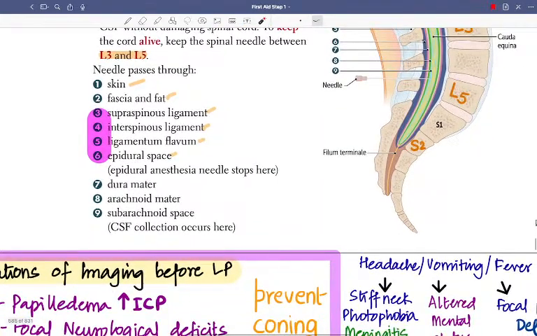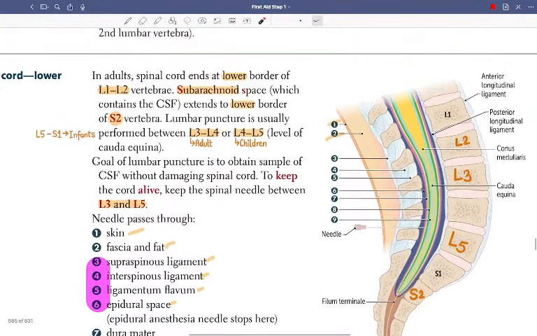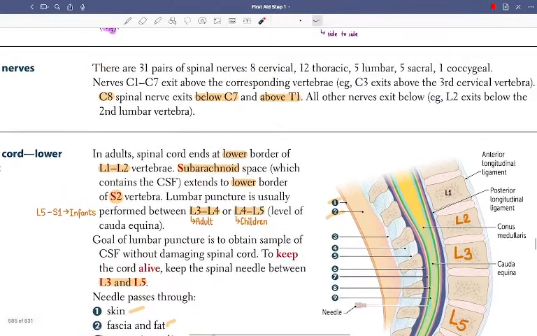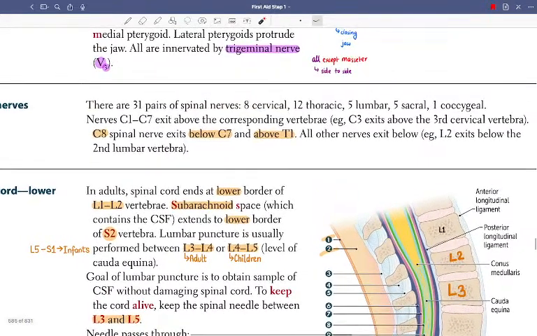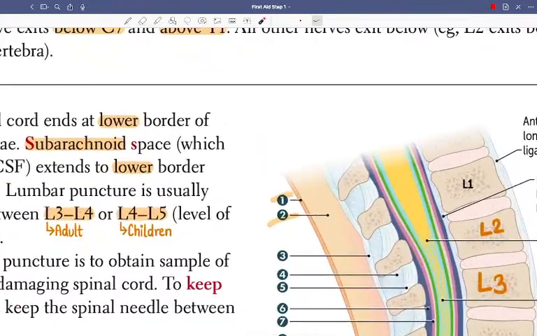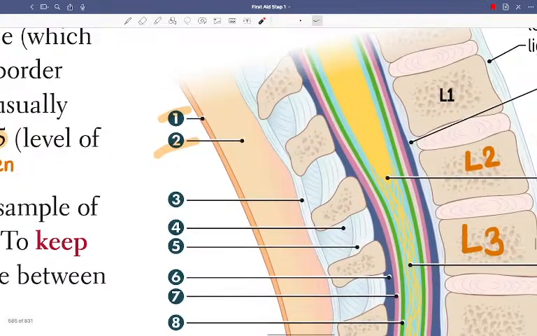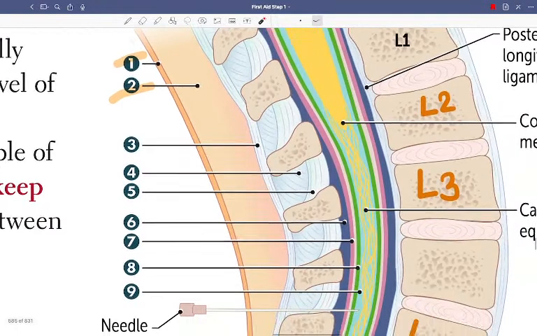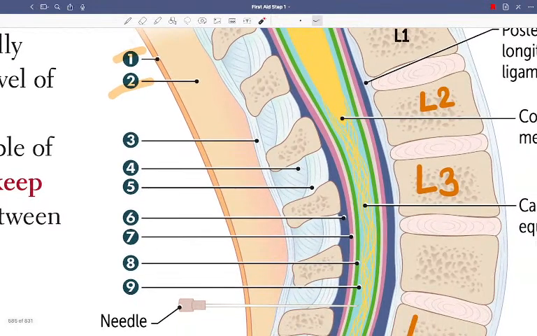Next, let's try and do a little bit of active recall here. Which structure was what? So skin, superficial membrane, this is the anterior, no, this is the posterior longitudinal ligament. And this one I forgot, this one is the ligamentum flavum.